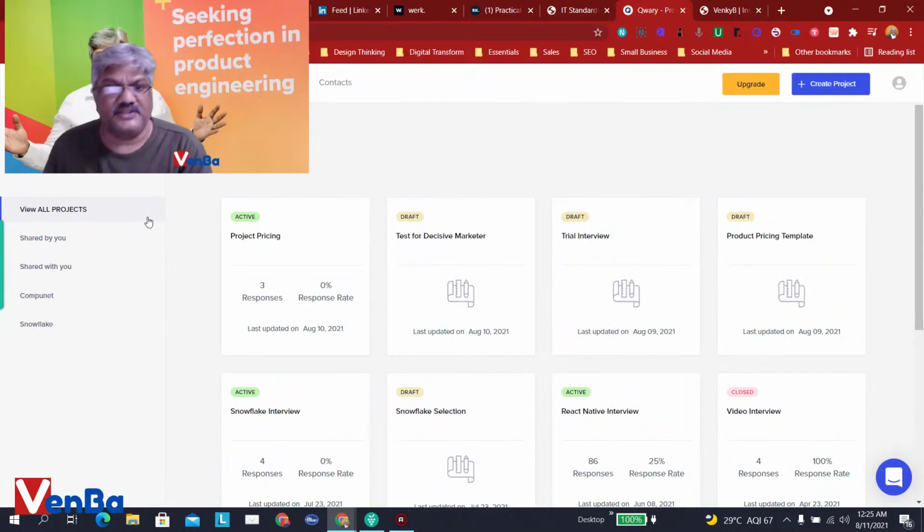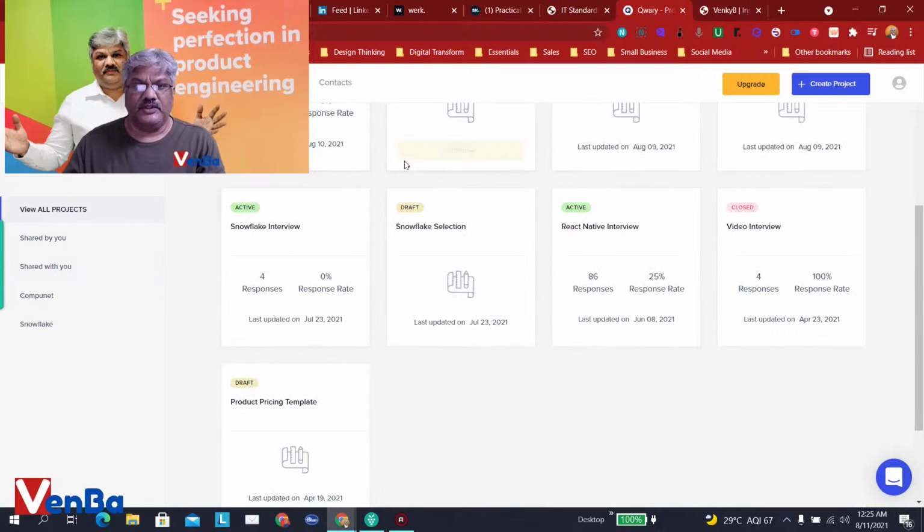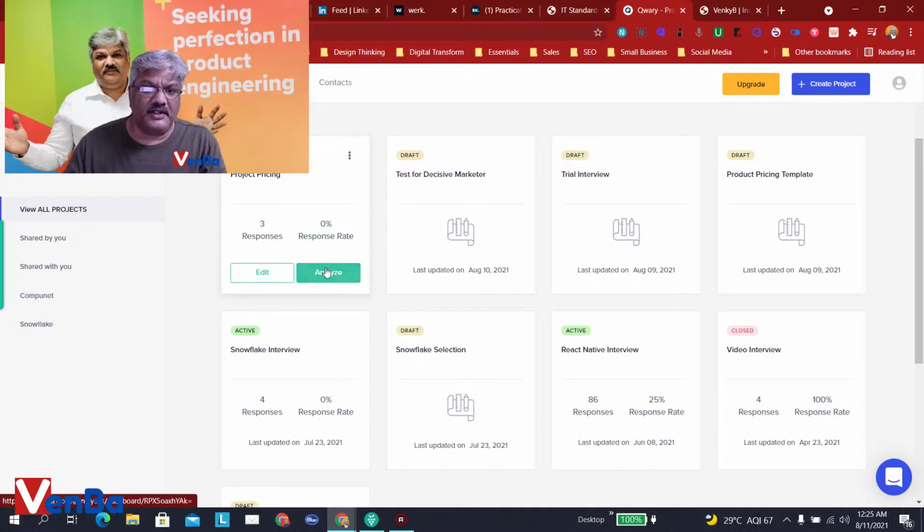You can organize these projects by folders. I've created a couple of folders, and all these are various folders. So I created one in survey just for this demo. So let's get into that. Let's edit it.